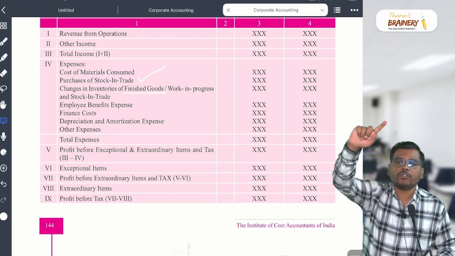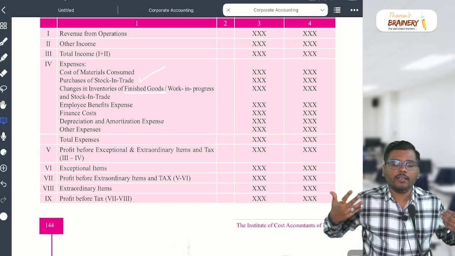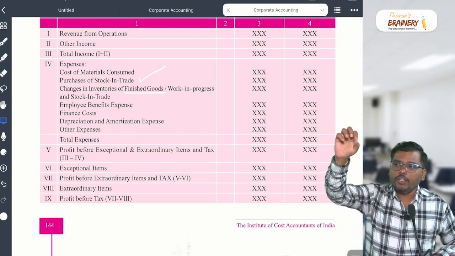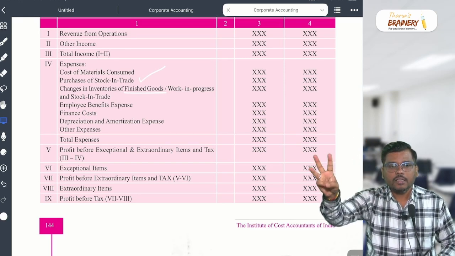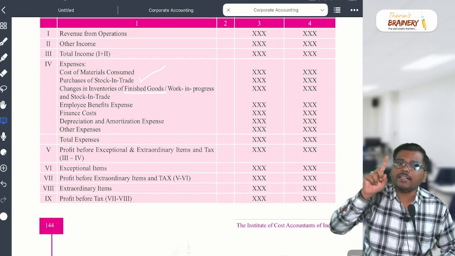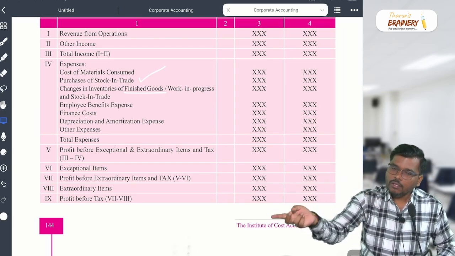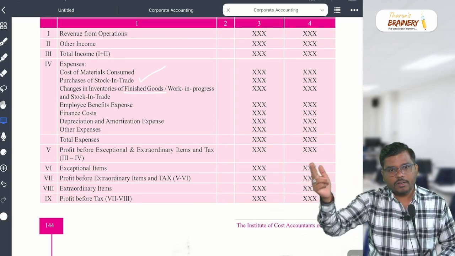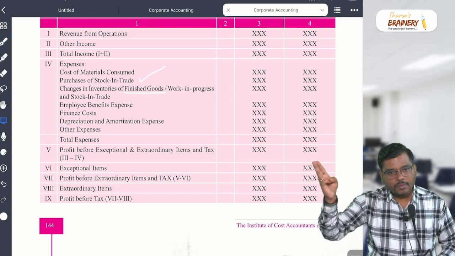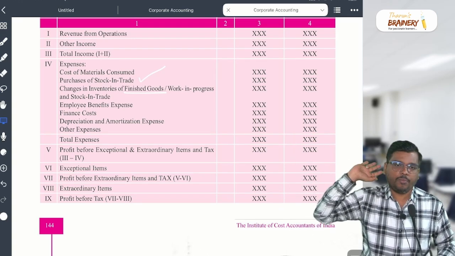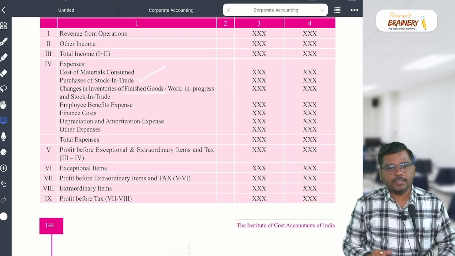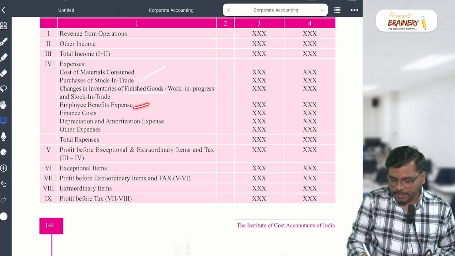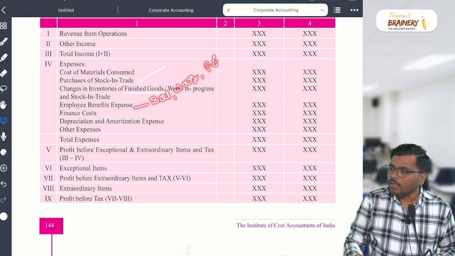So the first one, Roman one, is revenue from operations. Then Roman 2, Roman 3, and Roman 4 is expenses. In that, number 1, then number 3, change in inventories of finished goods, work in progress, and stock in trade. Next, employee benefit expenses. What will come in employee benefit expenses? As we discussed, salary, wages, provident fund contribution, bonus.